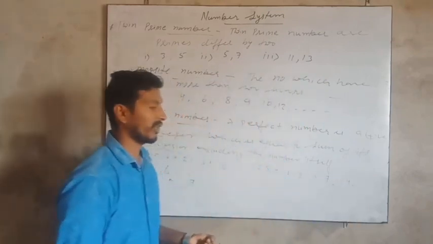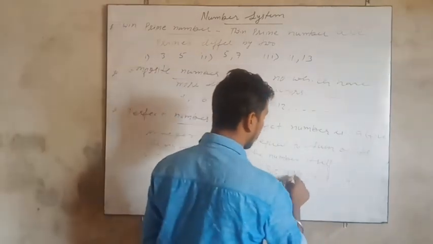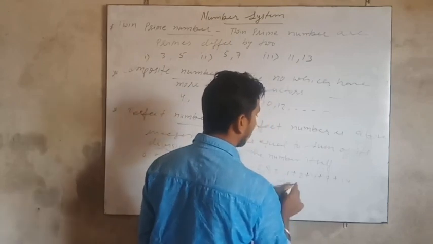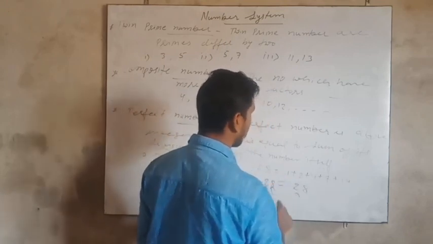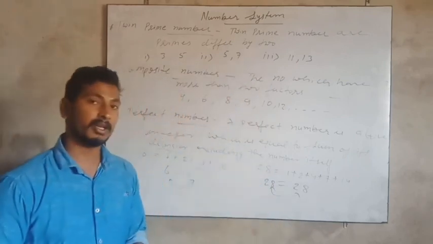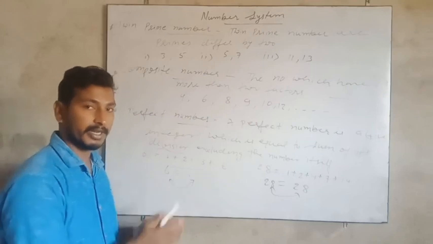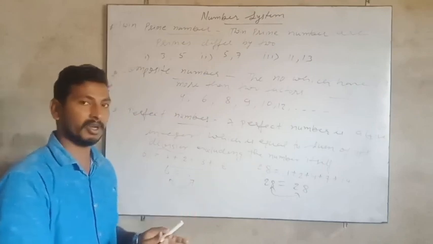But we will not write 28 because we exclude the number itself. Now we add all these factors. After adding, you get 28, which is equal to the original number. So such kind of numbers are called perfect numbers. So this was all about the number system. Hope you understand all these kinds of numbers.